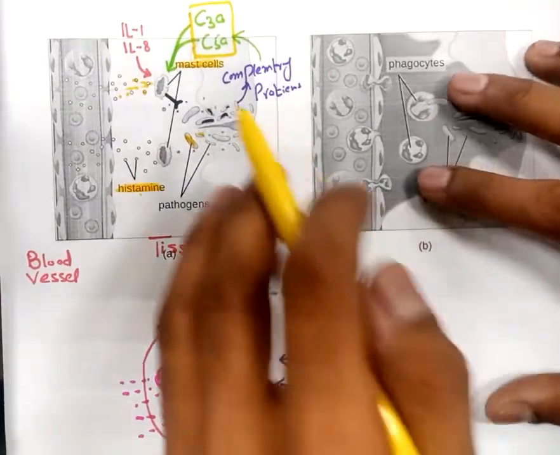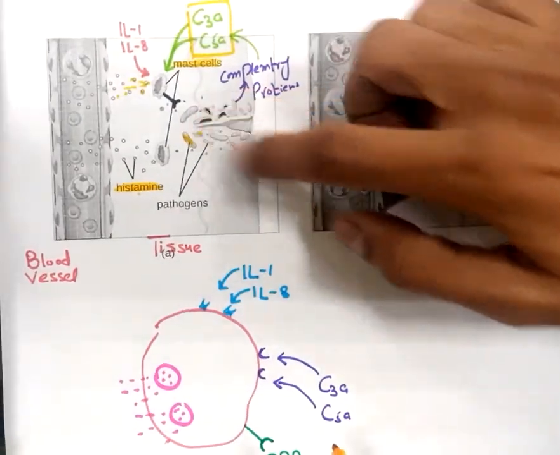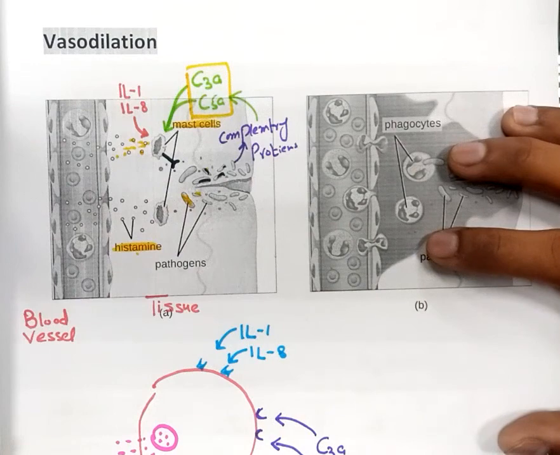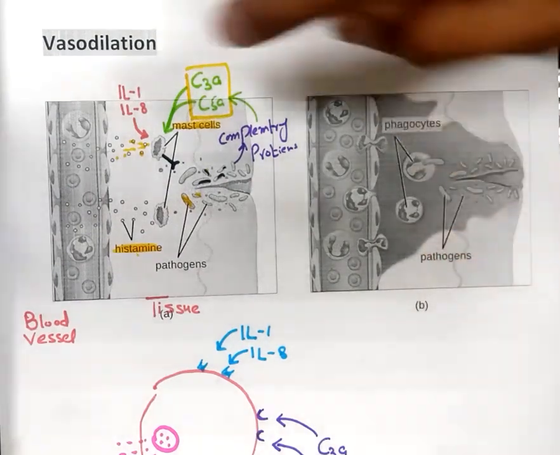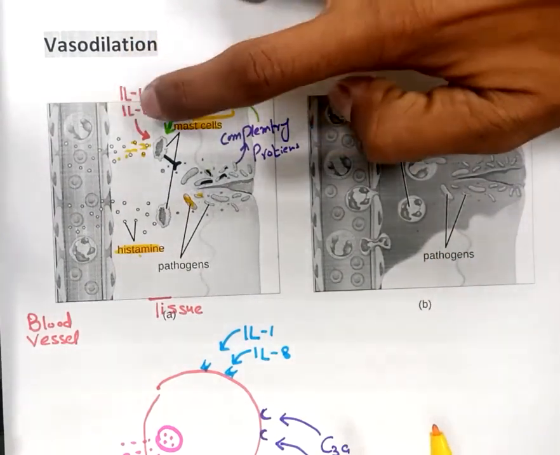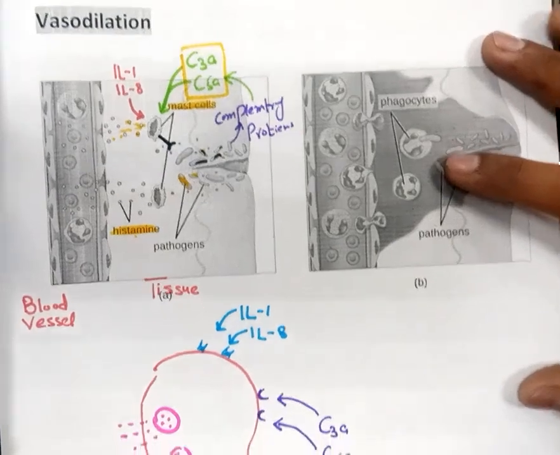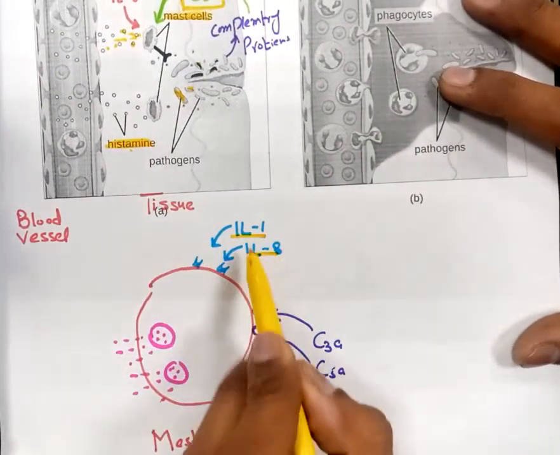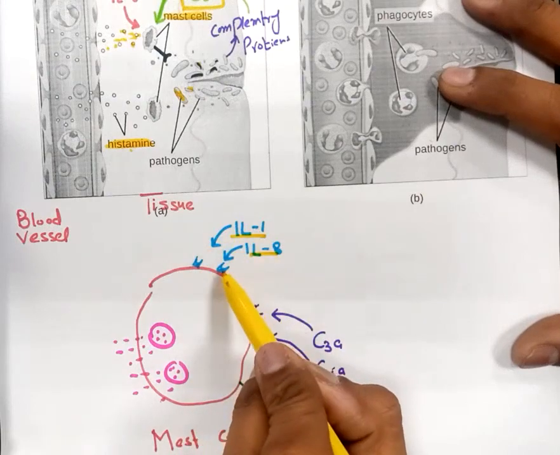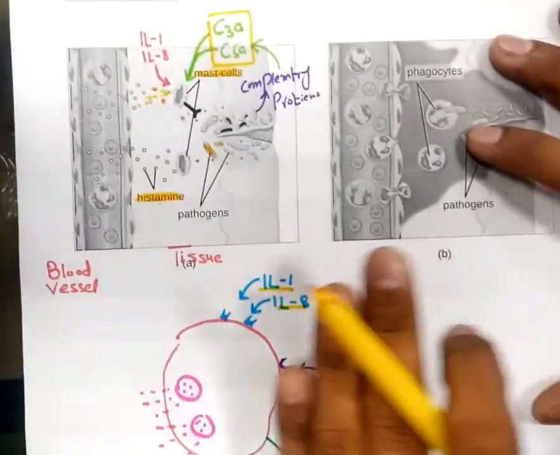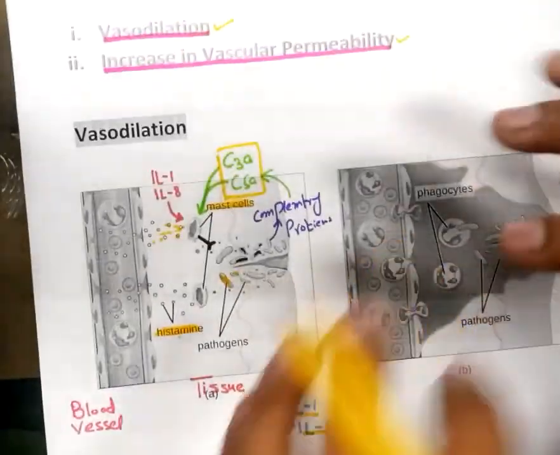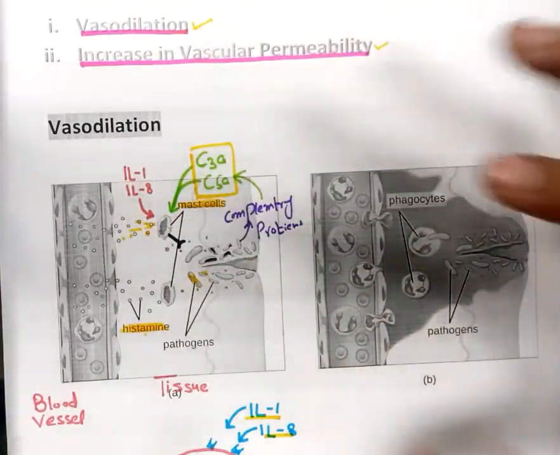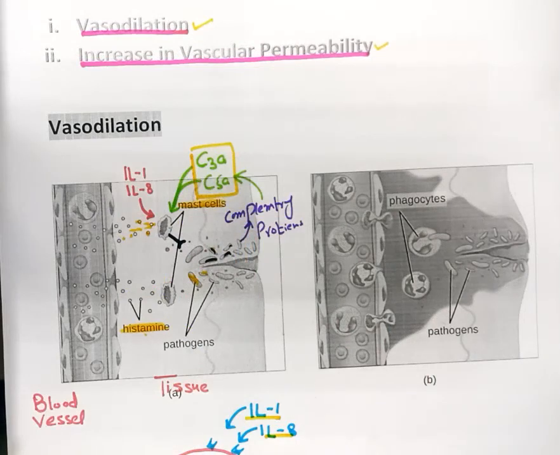Similarly, in response to this injury, local immune cells can also secrete some cytokines like interleukin 1 or interleukin 8. Our mast cells also have receptors for interleukin 1 and interleukin 8, and when these act on the mast cells, they will also release histamine. So in response to these certain reactions, mast cells can release histamine.